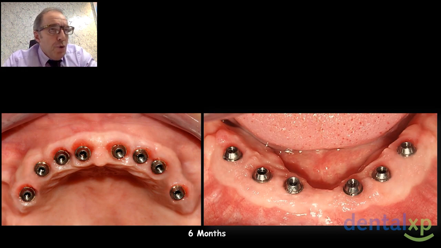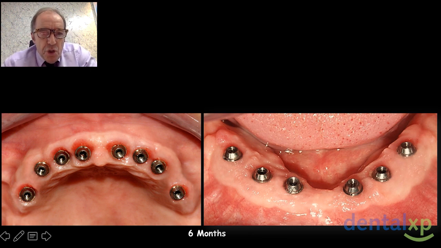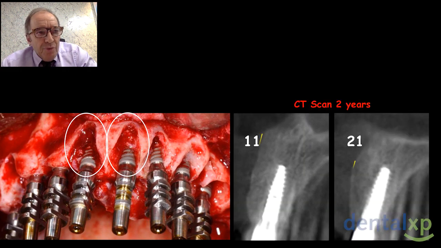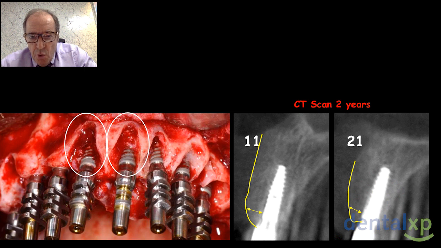And I would like to show you the soft tissue result, the thickness of the soft tissue and the health of the soft tissue at the maxilla and at the mandible. But don't forget the beginning, with the lack of buccal bone, and also the bone stability after 2 years. And you can see here, you have the bone above the implants.